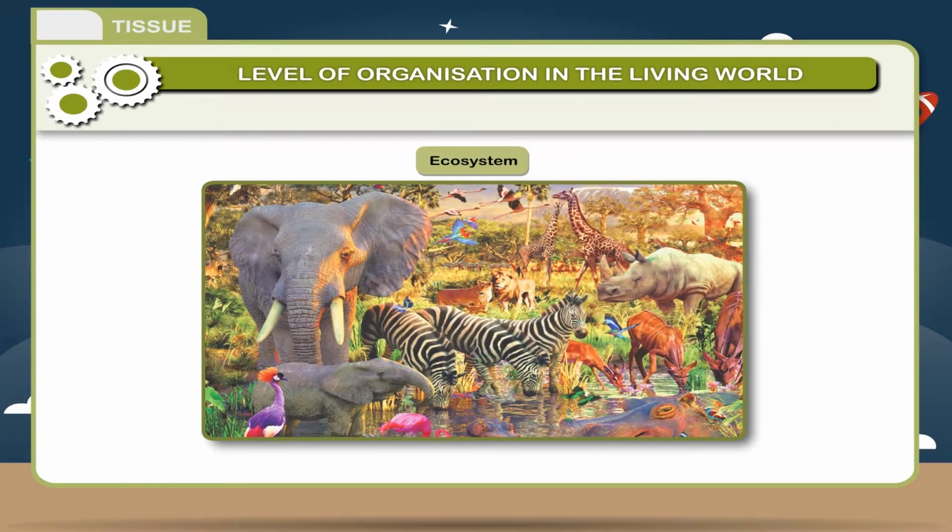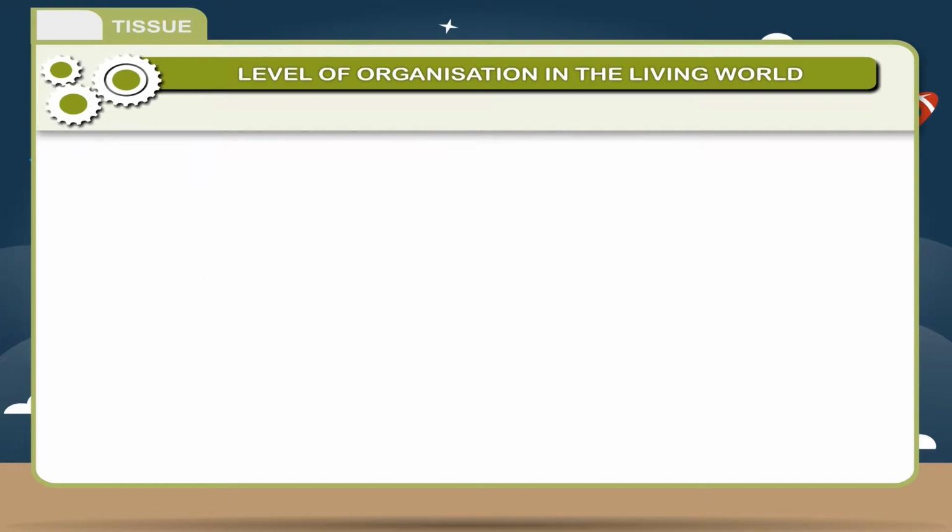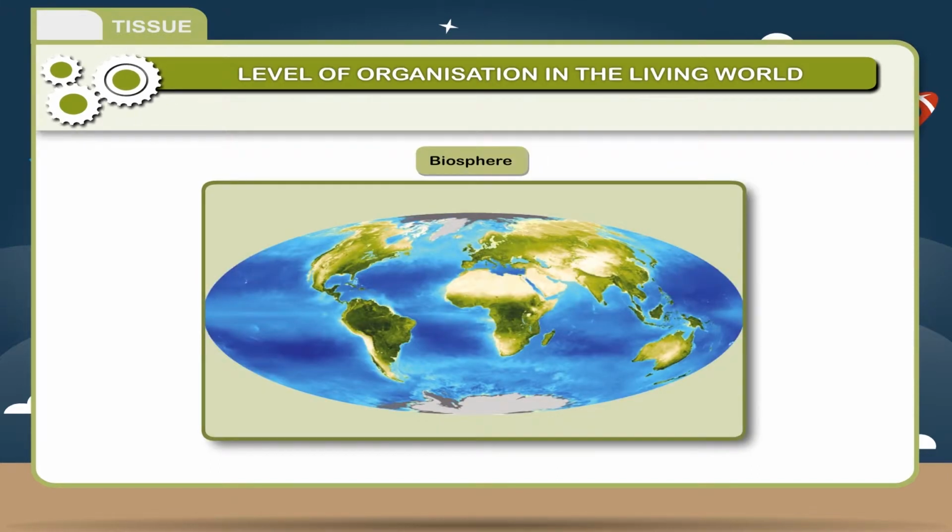Ecosystem. The interaction of biotic community, living organism, with the physical environment is called ecosystem. Plants and animals living together form a complex system. Biosphere. The part of the environment where life exists is called biosphere.